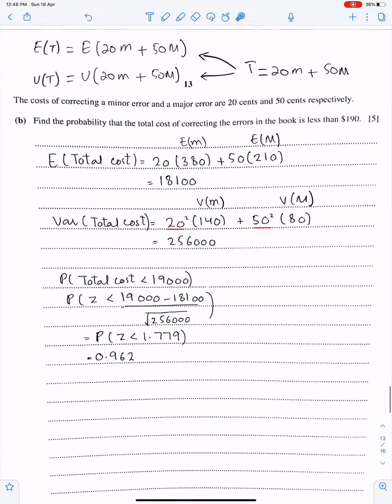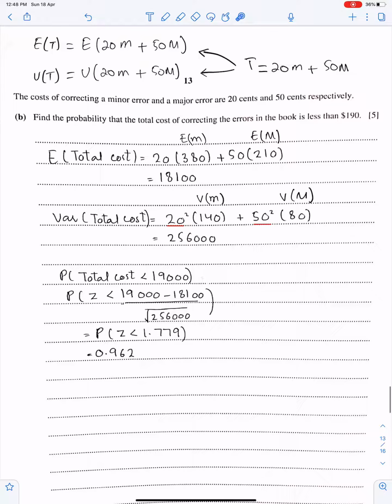The last part of this question. The cost of correcting a minor error and a major error are 20 cents and 50 cents respectively. So the total cost is 20 times small m minor and 50 times capital M major. So you need to work for their mean and variance. So for mean, E of 20m, E of 50M, and this.